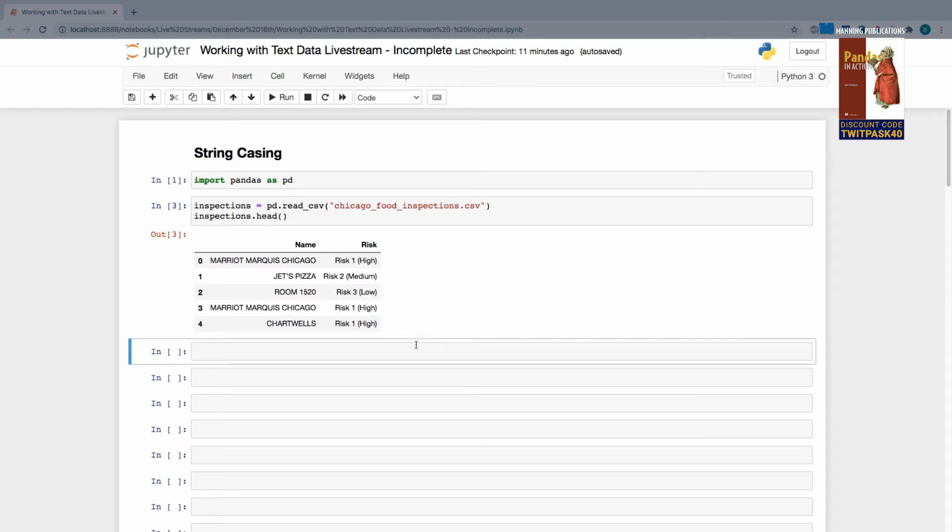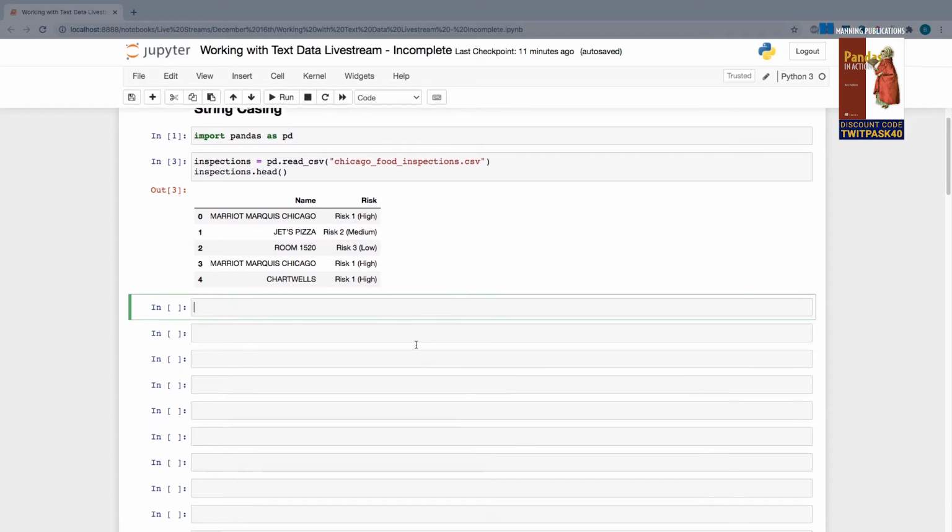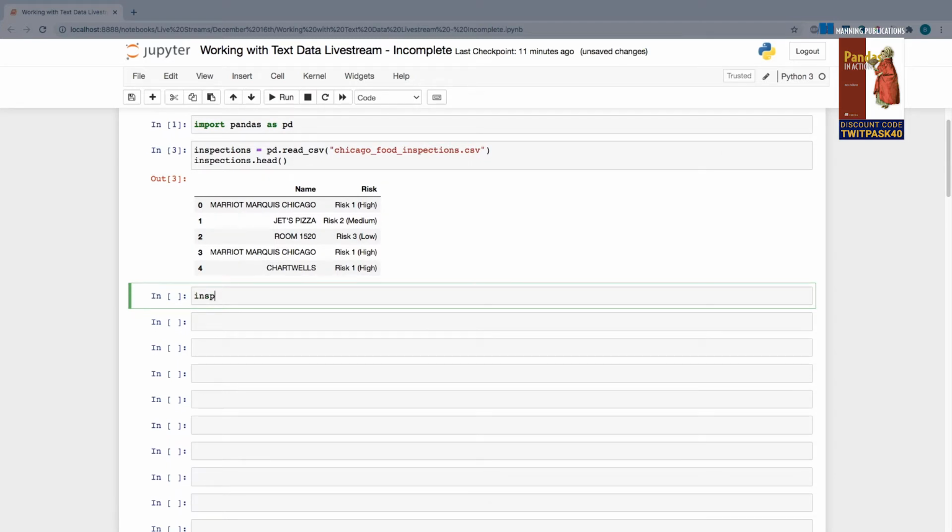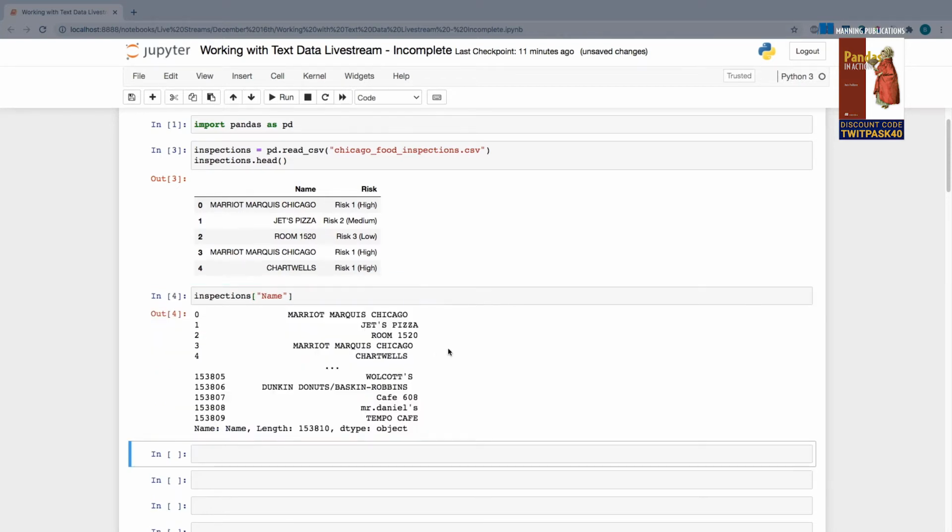All right, so let's first focus on the name column on the left. Let's take a look at some of the manipulations we can do on it. So the first thing I'm going to do is to actually just extract that column, target it. So I'm going to do inspections, which is my data frame, and I can access a single column through square brackets. And in here, I can provide a string with the column name that I want to access. In this case, the name of my column is actually name. So I'm going to write that out. And this is going to return to me another type of object in Pandas called a series.